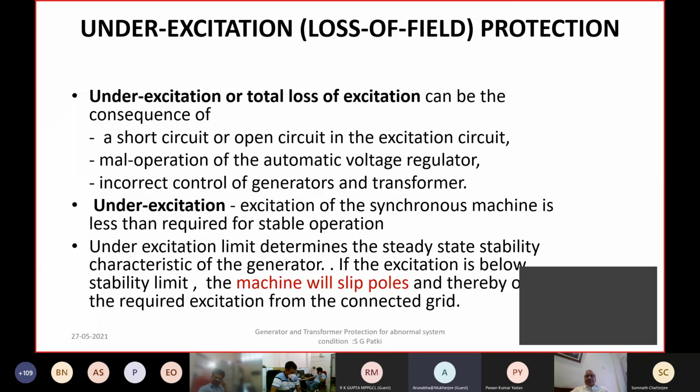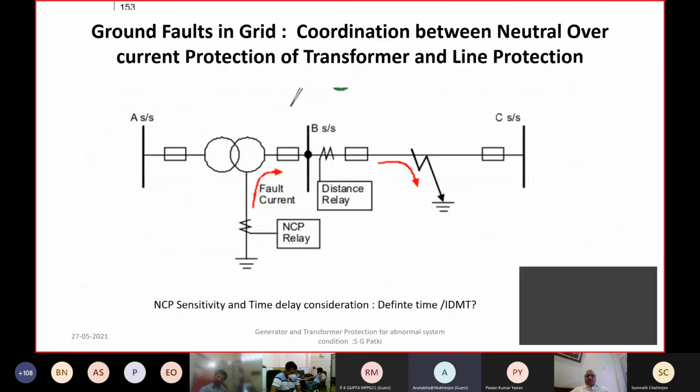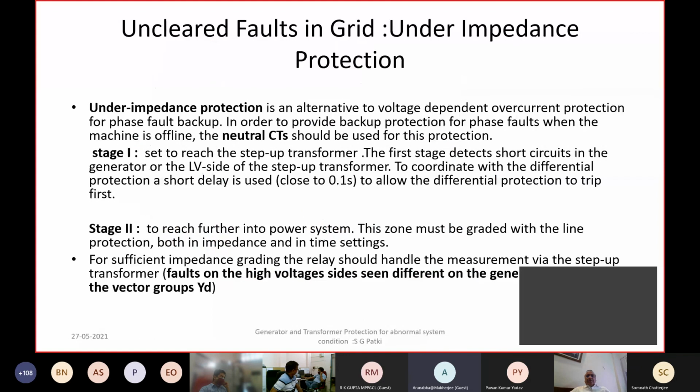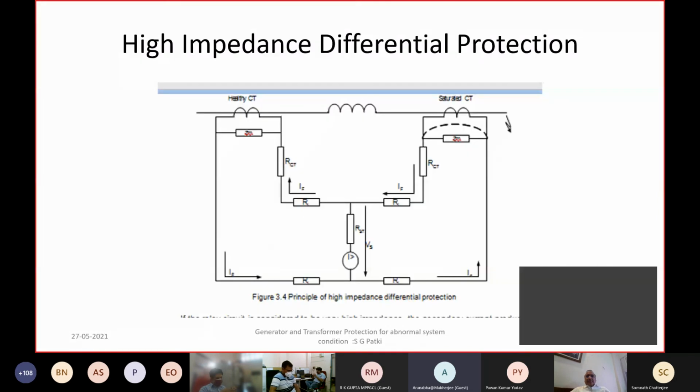Sir, we have a static relay on the 132 side, but on the 11 kV outgoing side there is a numerical relay. So how can I...? So there is, I don't know. Okay, there is a possibility.